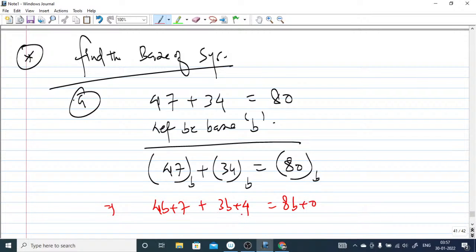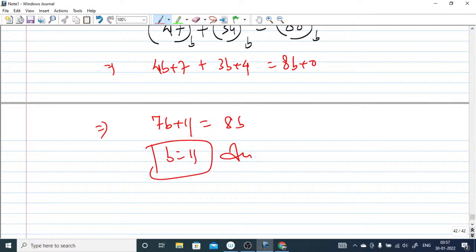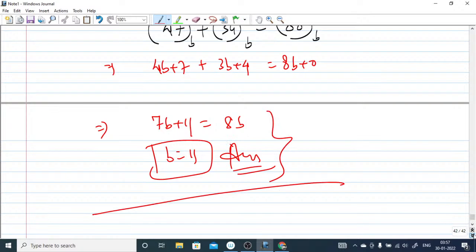Now you can take b to this side and that side. This is very easy now. So 7b and that side it goes, so it will be 1b. So 7b plus 11 equals 8b, b equals 11. So this is going to be your answer for this question. Simple algebra.